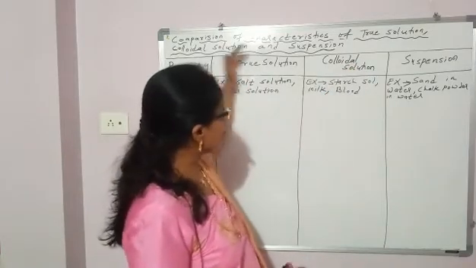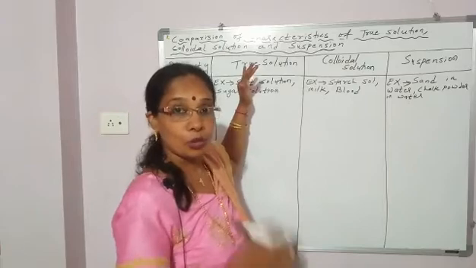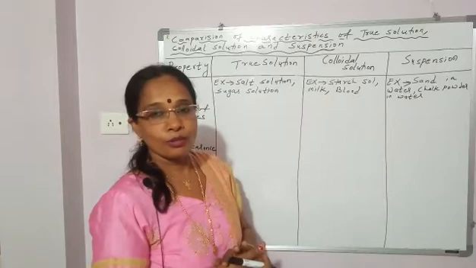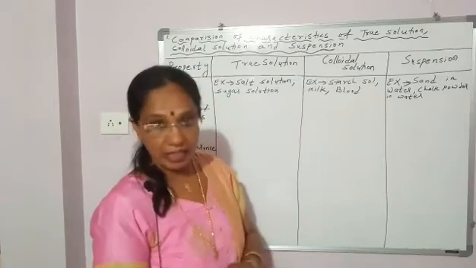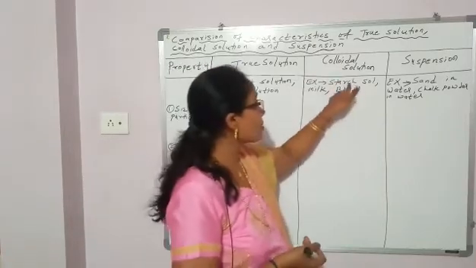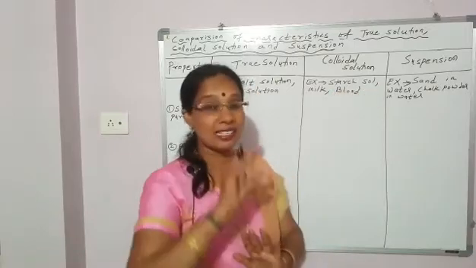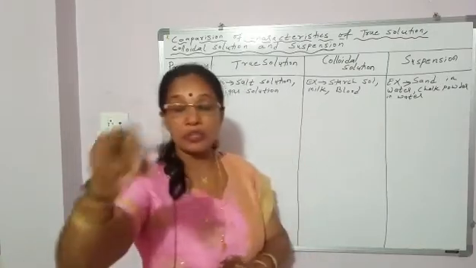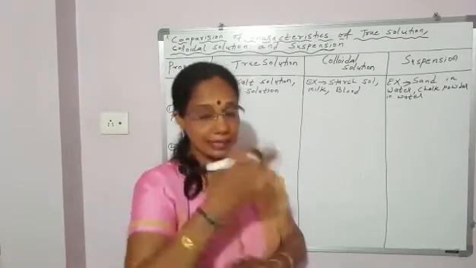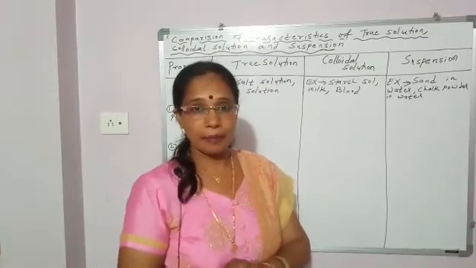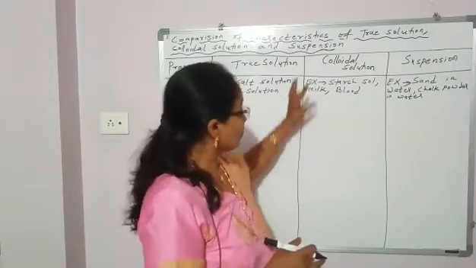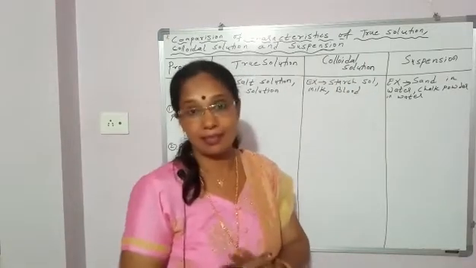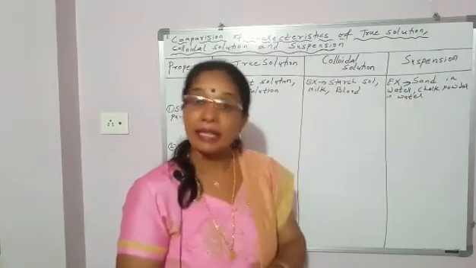Okay. Next, once the salt gets dissolved completely in water, throughout the solution the composition becomes the same. So, how is it? It is a homogeneous mixture. Next, colloidal solution, starch sol. We will not say starch solution. Starch sol. Starch powder, when you dissolve in water, completely gets dissolved. And here also, it seems like homogeneous, but it is actually heterogeneous. It has two phases: dispersed phase, dispersion medium.